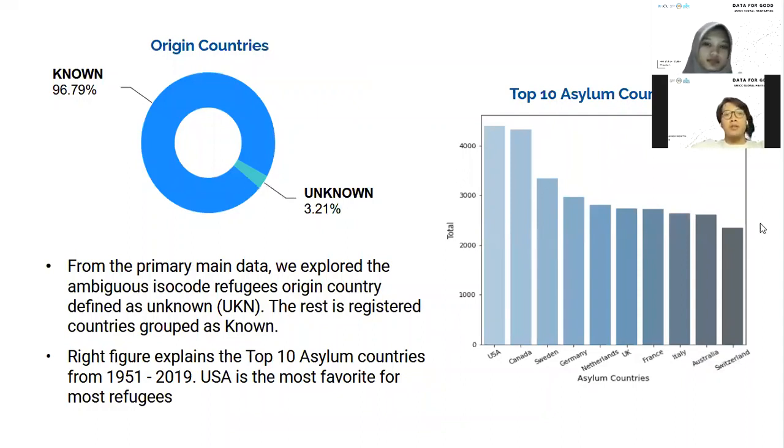For the origin countries, we define them as unknown countries and known countries. The unknown countries are about 3.21%. The red figure visualizes the top 10 asylum countries, where the USA is the most favorable country for refugees, followed by Canada, and the rest until the 10th position.